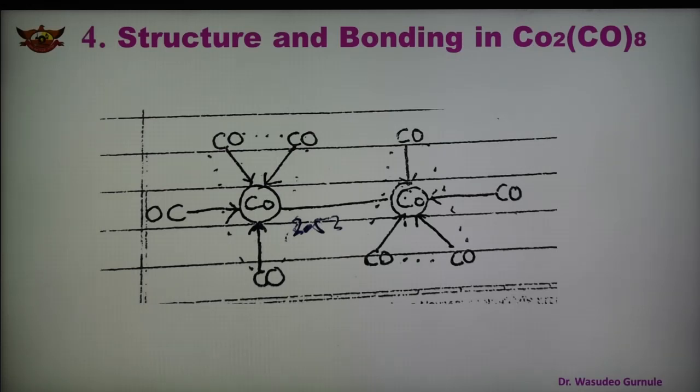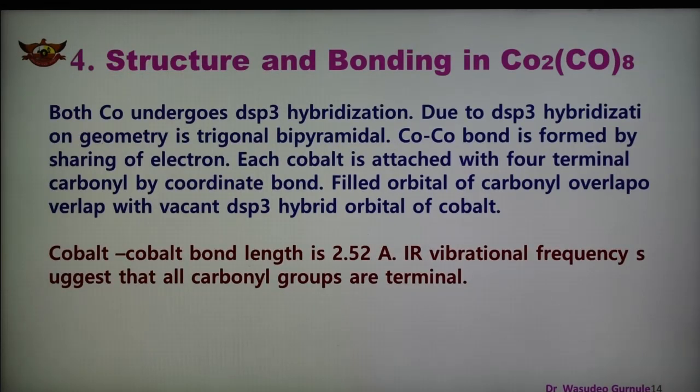This structure is also supported by spectral methods. Both cobalt atoms undergo dsp3 hybridization, and due to dsp3 hybridization the geometry is trigonal bipyramidal. The cobalt-cobalt, that is metal-metal bond, is formed by sharing of electrons, and each cobalt is attached to the 4 terminal carbonyls by coordinate bond, and the filled orbital of carbonyl overlaps with the vacant dsp3 hybrid orbital of cobalt.